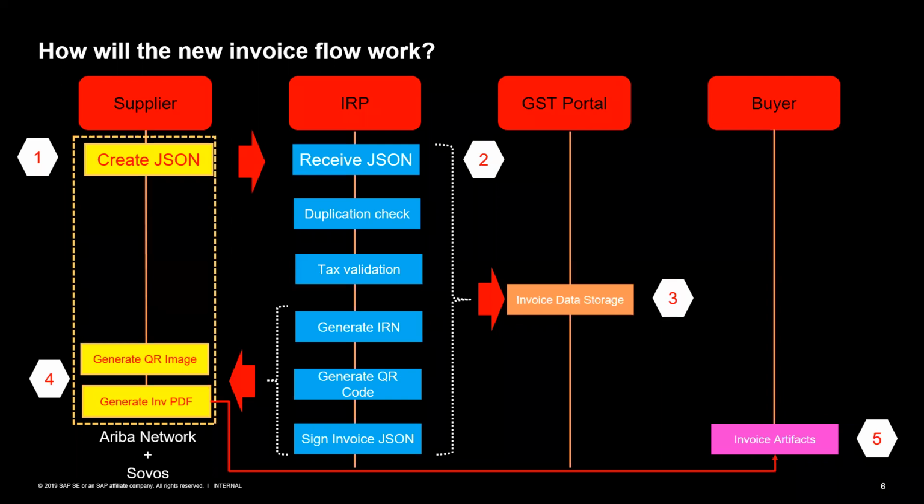The second thing is that in some cases it is quite possible that the invoices are received by the buyers in a PDF format, but the invoices have been submitted by the supplier to the tax authorities, and they have got a 64 digit alphanumeric IRN. In such cases, the buyers can also, using the P2P system, create or regenerate the invoice into P2P, or Ariba P2P, or any other P2P solution that they have. So that can also be done.